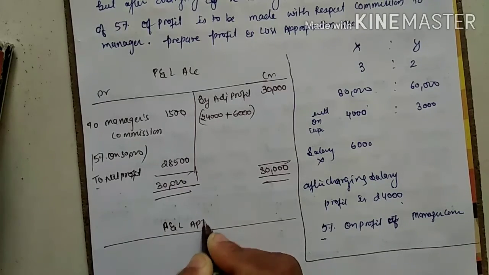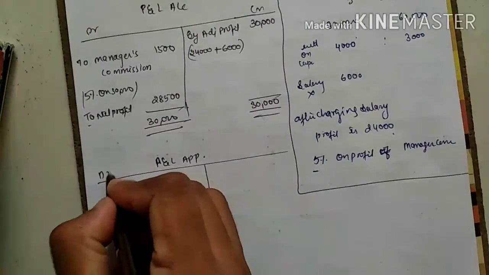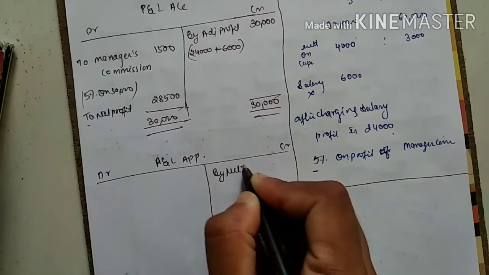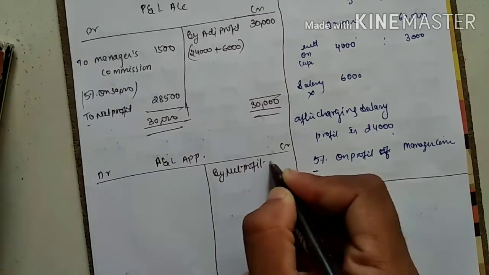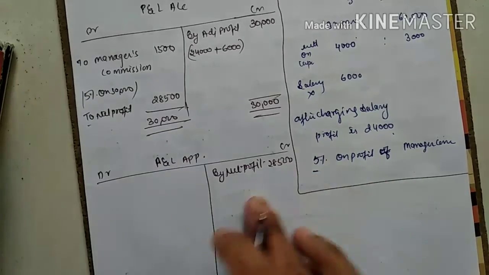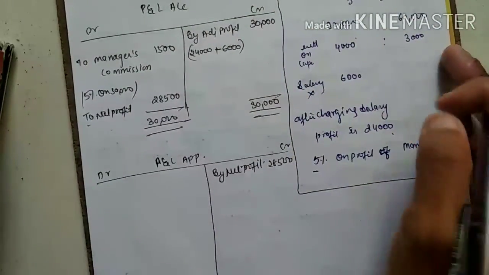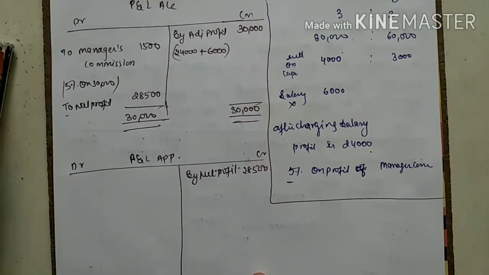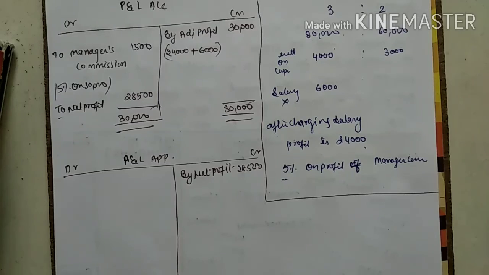Now this is the net profit I will use for the P&L appropriation. Debit and credit. I am just giving you the starting point. Now do it yourself. Net profit is how much? 28,500. Remaining things you have to try at home. I want the solution from you. Okay, thank you. I will give you the solution in the next video, but try.